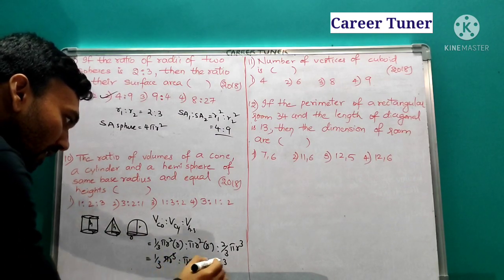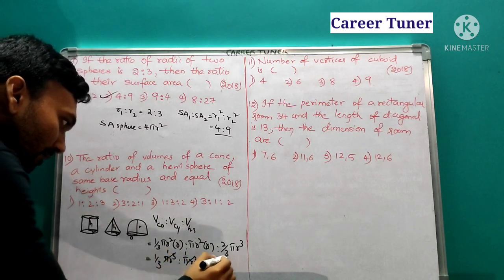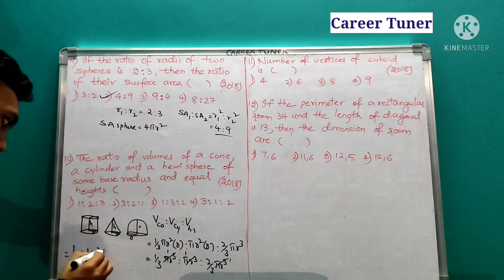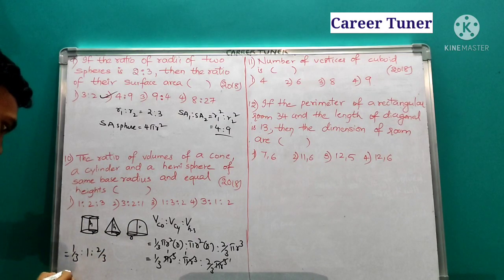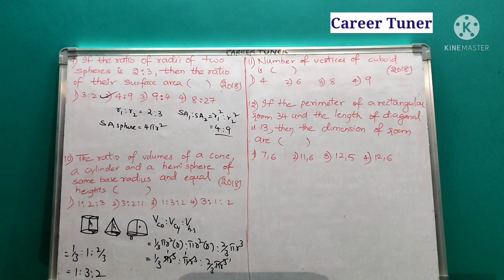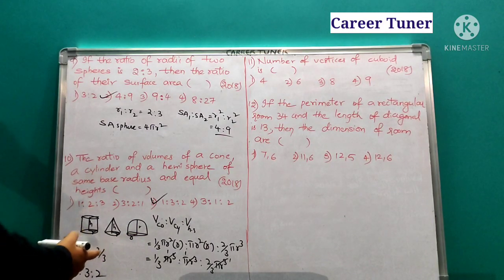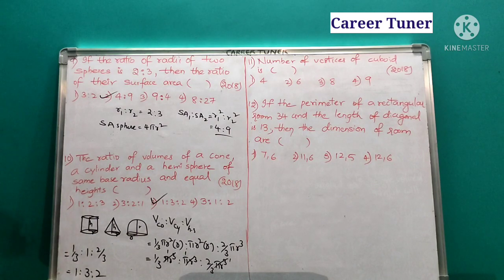Everywhere pi r cube gets cancelled. Now what is left over? The ratio is 1/3 is to 1 is to 2/3. Now multiply everything by 3, so that all the denominators are cancelled off, and it becomes 1 is to 3 is to 2. So the answer is 1:3:2.